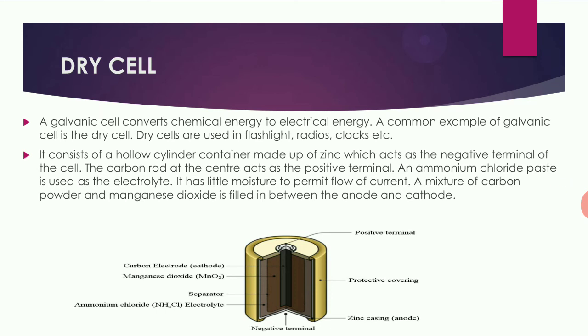Ammonium chloride paste is used as an electrolyte and it has a little moisture to permit the flow of current. A mixture of carbon powder and manganese dioxide is filled between the anode and cathode. So this is the construction of the dry cell. When the circuit is completed, reactions at the anode and cathode take place and electric current is produced.